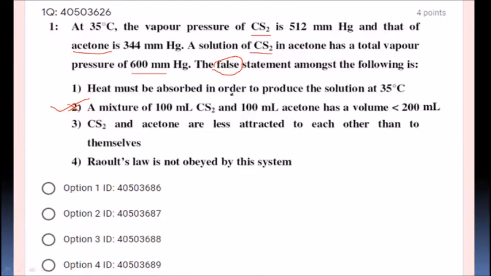The false statement is 2. Answer 2. Option number 2 is correct. They are asking for the false statement, so option number 2 is the false statement.